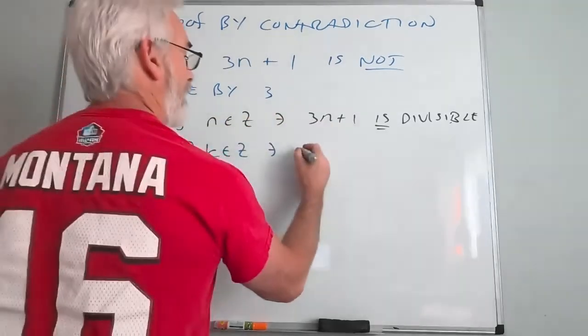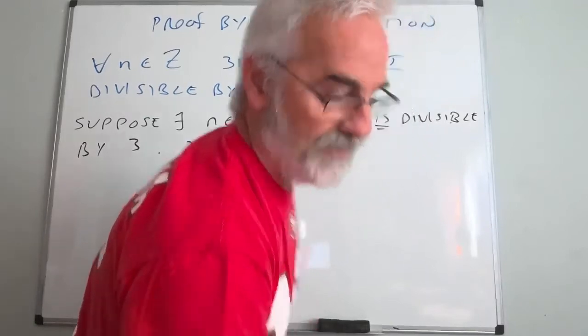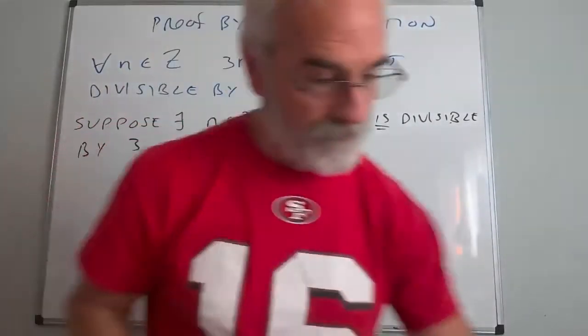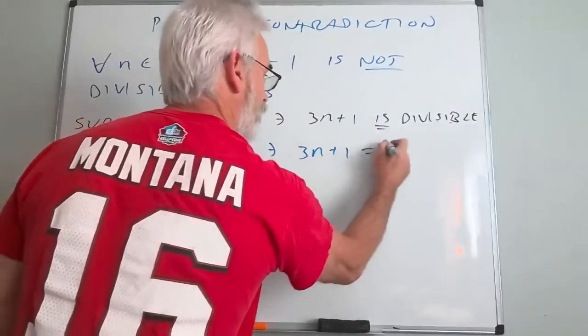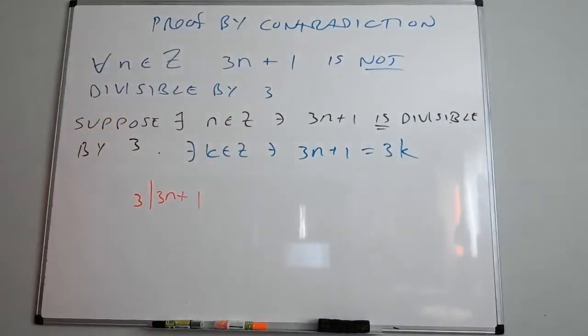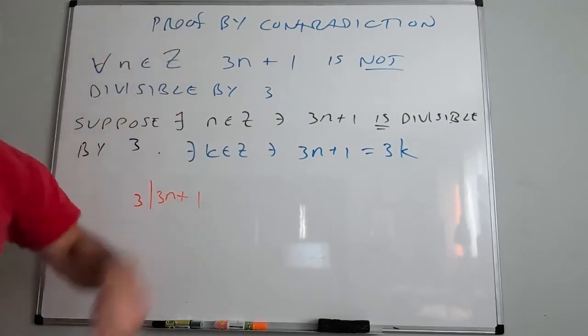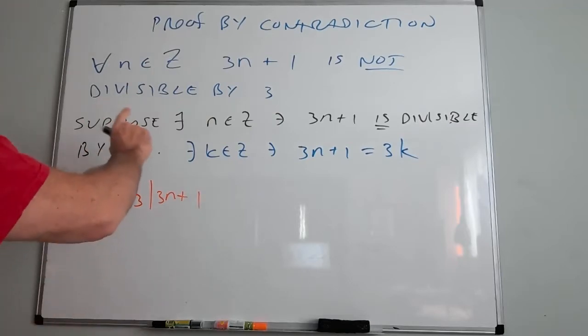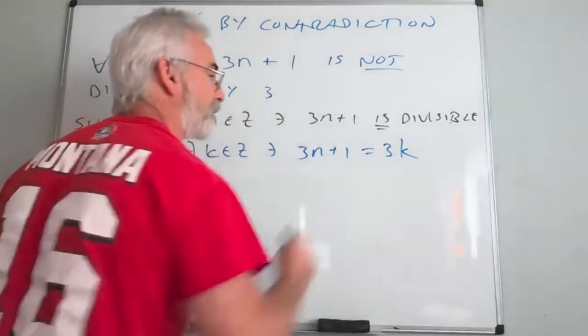3n plus 1 is divisible by 3. So therefore there exists a k, make sure I get my notation correctly, such that 3n plus 1 is equal to 3k. So again, I'm trying to show, I know this is true. That's not the point. So that's what we're starting with, something easy. So suppose there exists one that fails. That means that I can find a k so that this is equal to 3k.